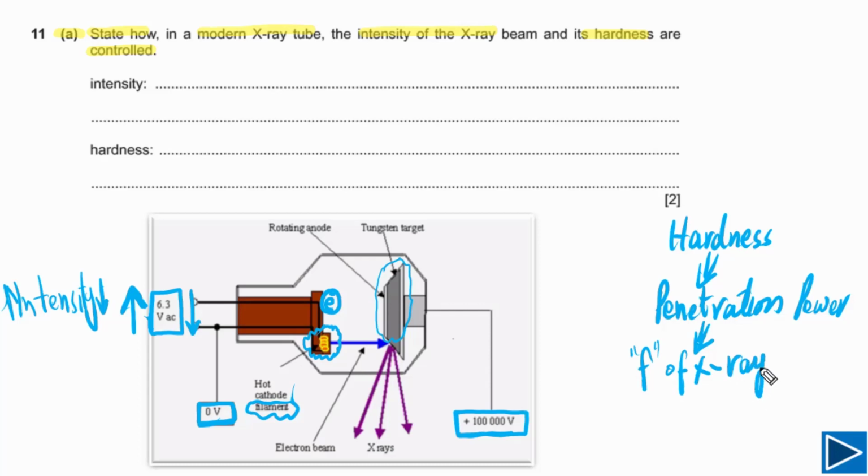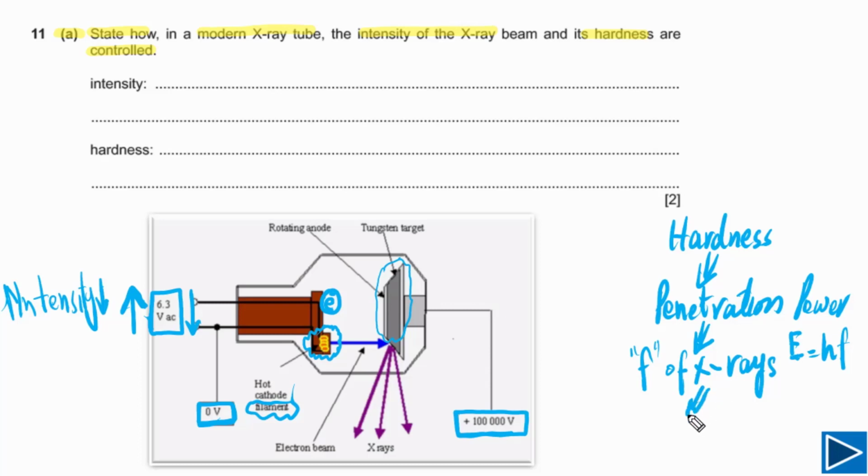If X-ray photons carry more energy, the frequency is higher. As we understand, energy of photon is equal to hf. Higher the frequency, higher the energy. If the energy is greater, the penetration power is greater, or we can say the hardness is greater.